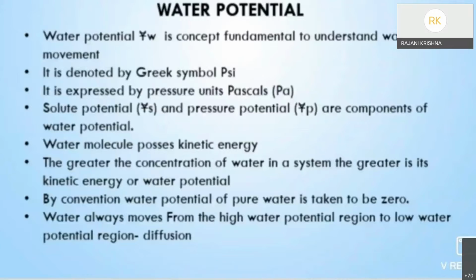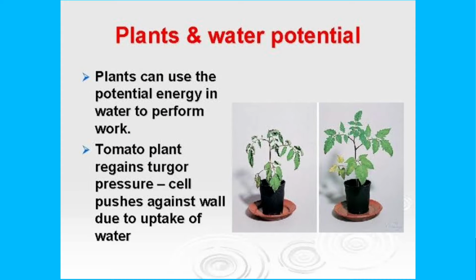Now, coming to water potential, it is represented by the symbol psi. Water potential means the potential of water molecules to do some work, the capacity to do work.